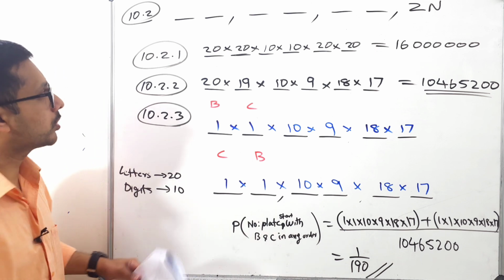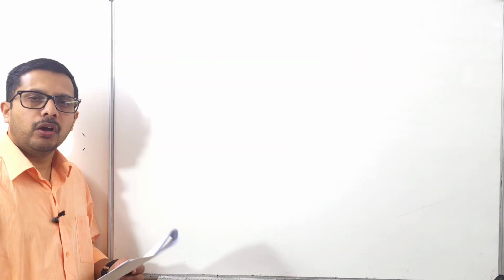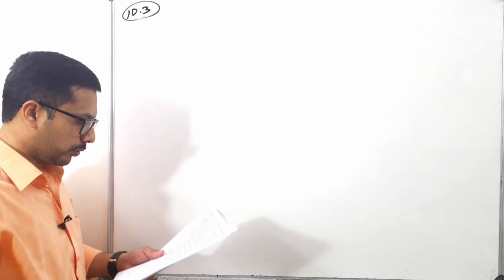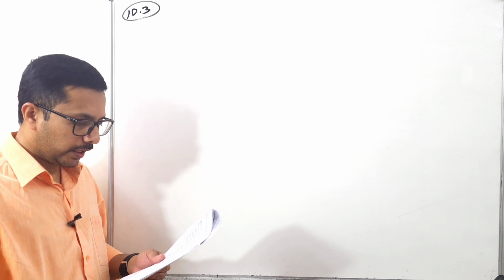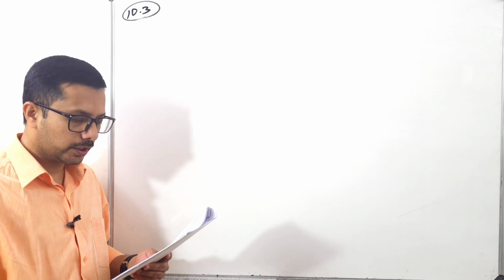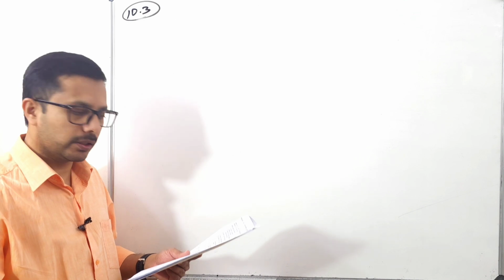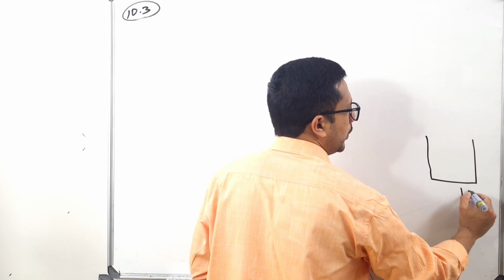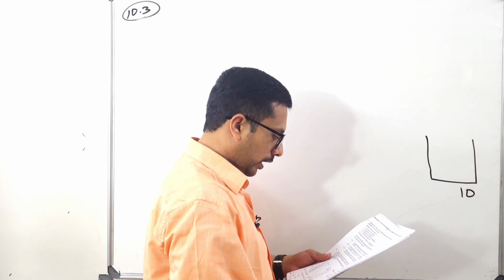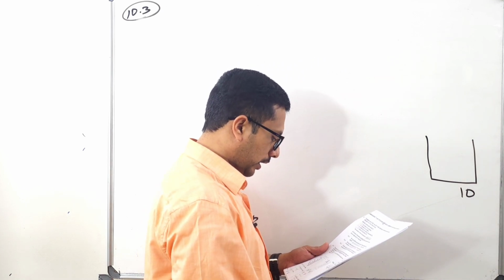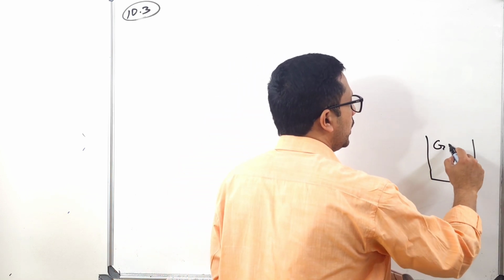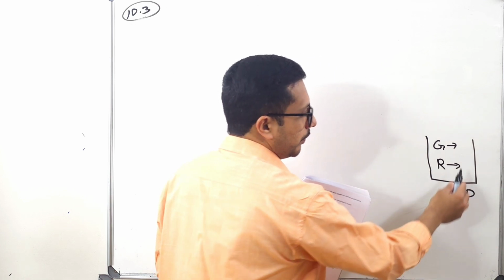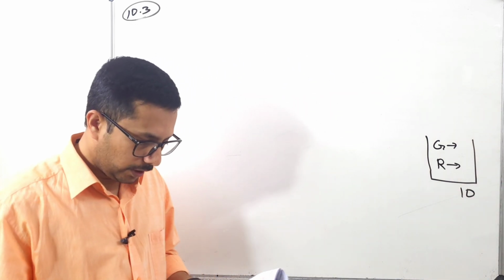Now let's move to the next question, 10.3. What is that question? Tracy has 10 seeds in a bag. Some are green and some are red. How many seeds in the bag? 10. Assume this is the bag; in total how many sweets? 10 sweets. Some are green, I don't know how many, and some are red, but anyway the total is 10.